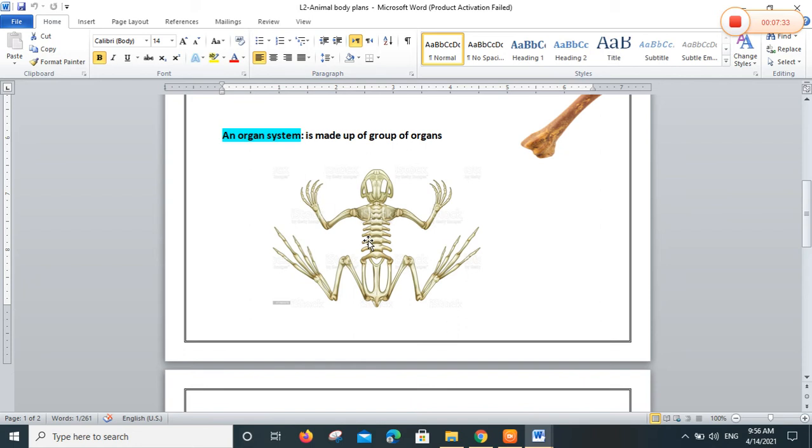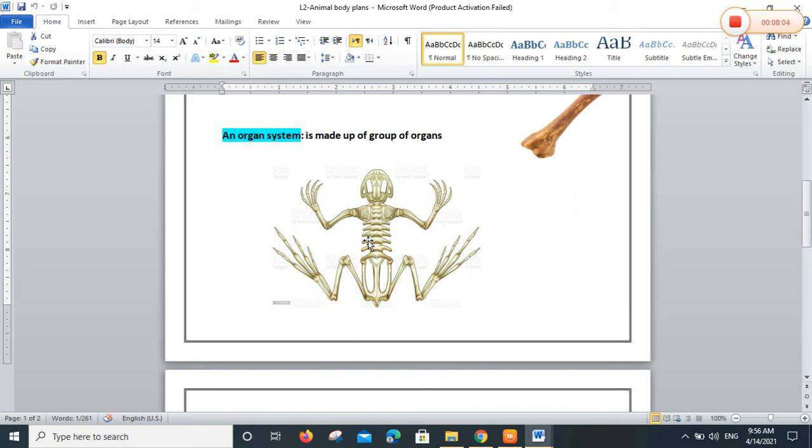So an organ system is a group of organs, because each system has its own organs, like the digestive system. Can you tell me the organs that form a digestive system? Yes, miss. The digestive system starts with my mouth, then goes to the pharynx, the larynx, then the esophagus, then the stomach, then the small intestine and large intestine. All these organs form one system, called the digestive system.